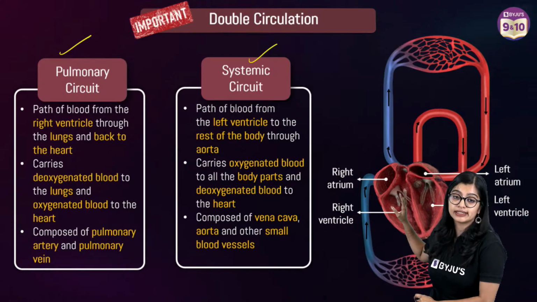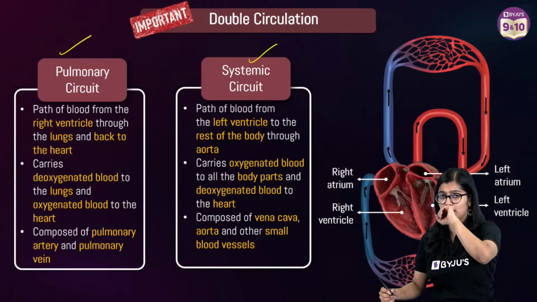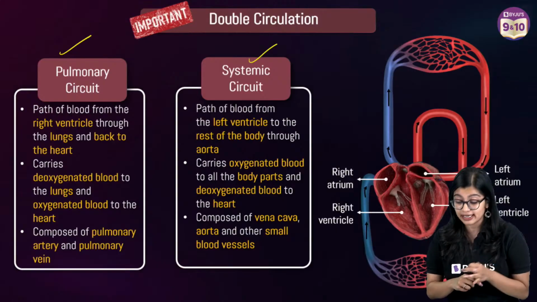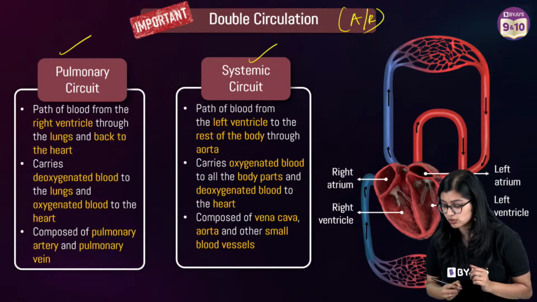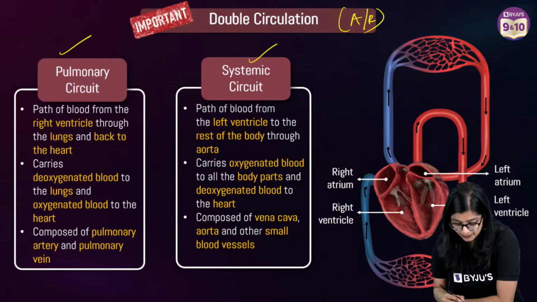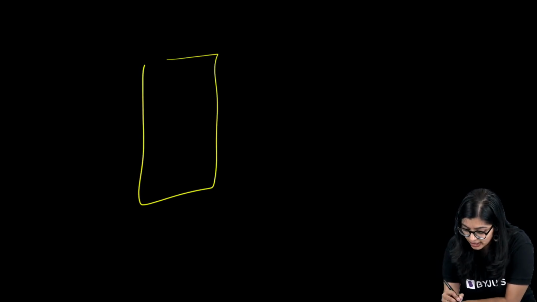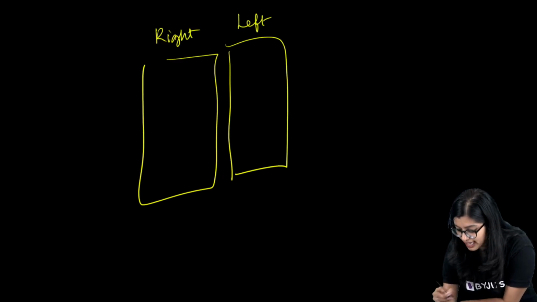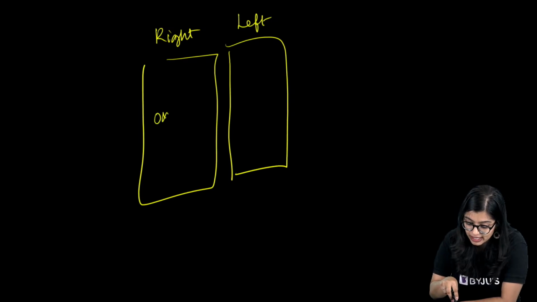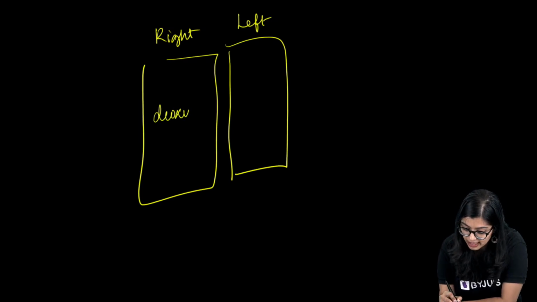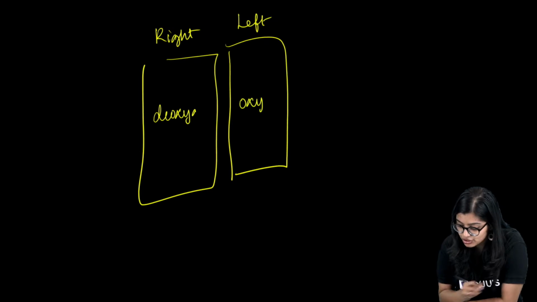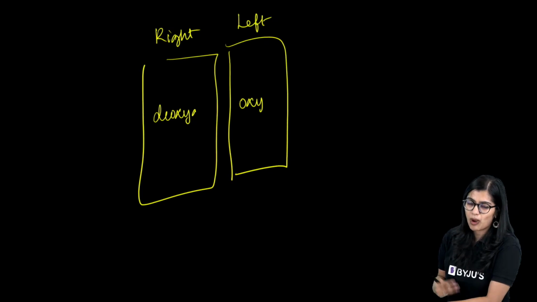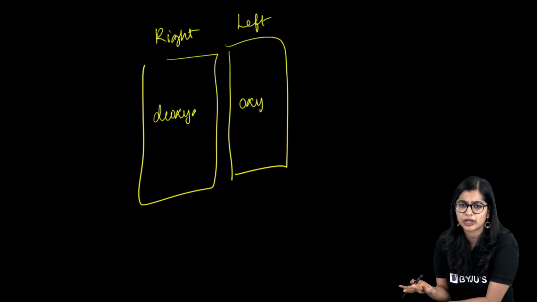Now here you need to understand, there's a very good question that I want to take up right here because it can come for 2 marks as a give reason, or it can come for assertion reason also. If you notice, there is a separation between the right side and the left side. That means there is separation between the deoxygenated blood and the oxygenated blood. Now why should we separate oxygenated and deoxygenated? Why not mix it, right? Why should we mix this particular thing?